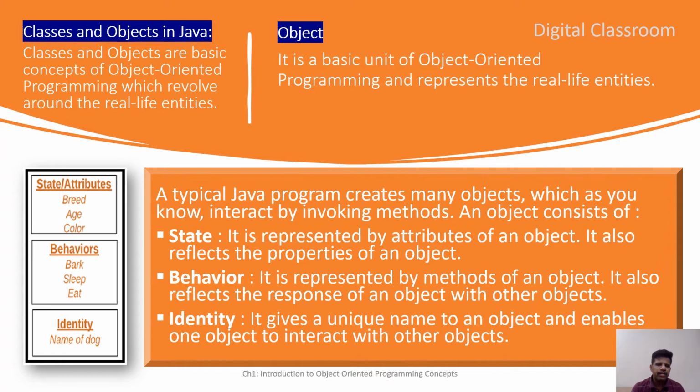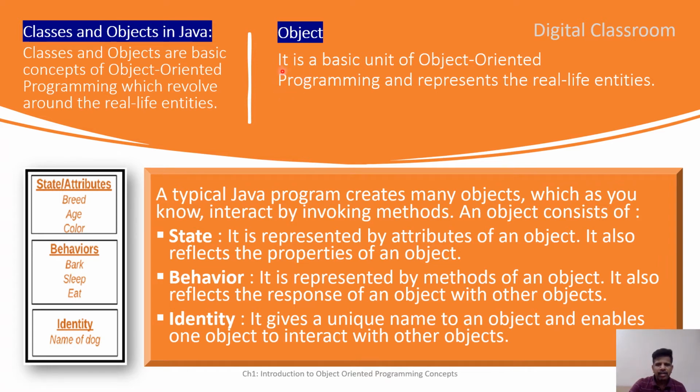Children, now we will see what are classes and objects in Java. Classes and objects are basic concepts of object-oriented programming which revolve around the real life entities. Okay. Object. What exactly is an object in object-oriented programming?